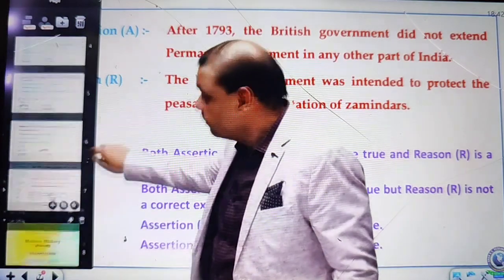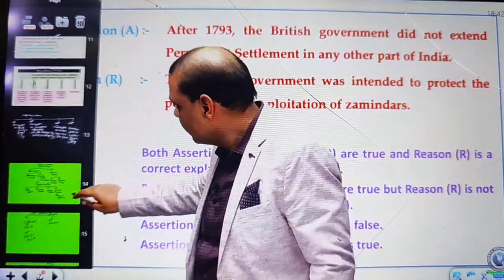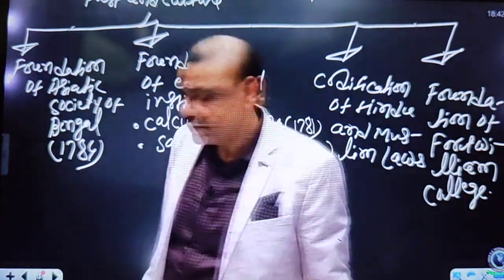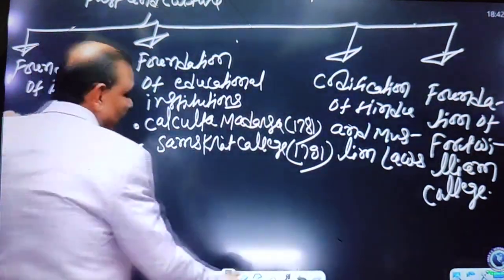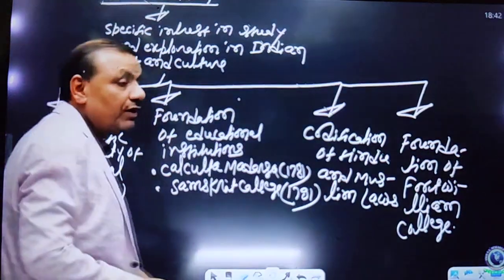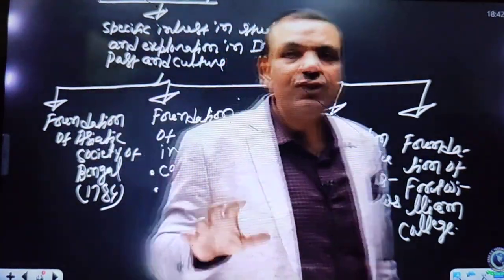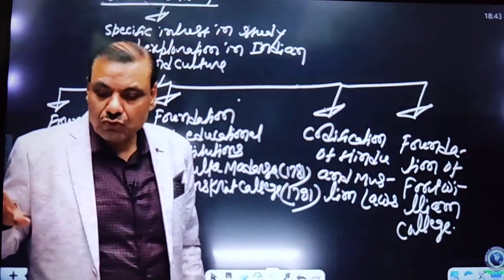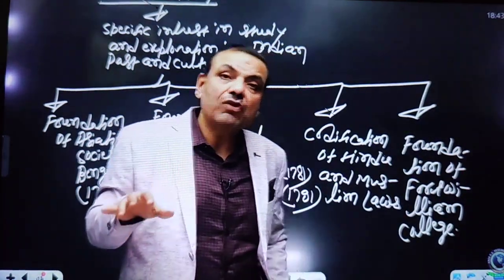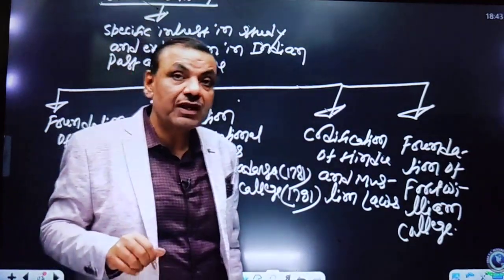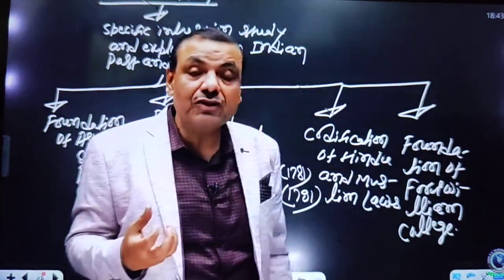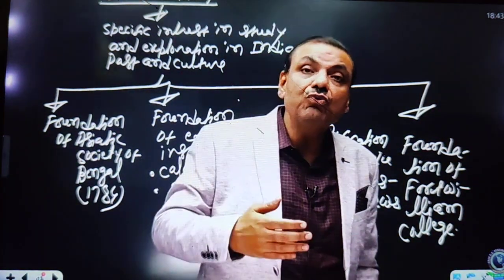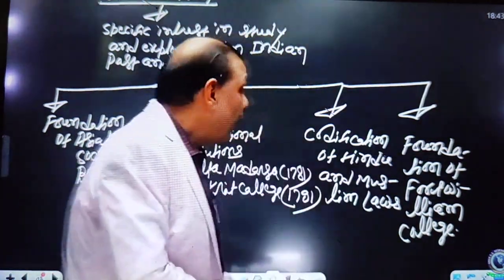Now I'm returning to the topic. Yesterday I left Orientalism on this point. Orientalism was basically a cultural attitude, a cultural philosophy of the time. The British tried to establish that the British officers working in India and the British scholars should have special knowledge about Indian past and culture, and great respect for it. Here Orientalism implied inculcating interest in the study and exploration of Indian past and culture. And it had four aspects.